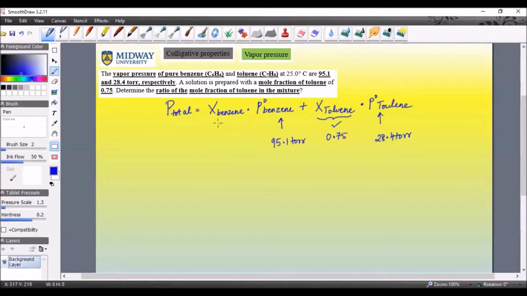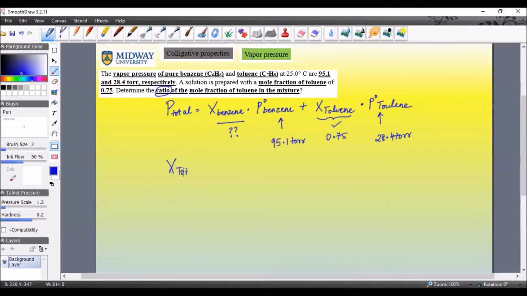It did not give you this in the first place, and it's asking for the ratio of mole fraction of toluene in the mixture. The key word here is ratio. Now I'm going to show you two different values, so don't get them mixed up thinking that's what I'm asking.